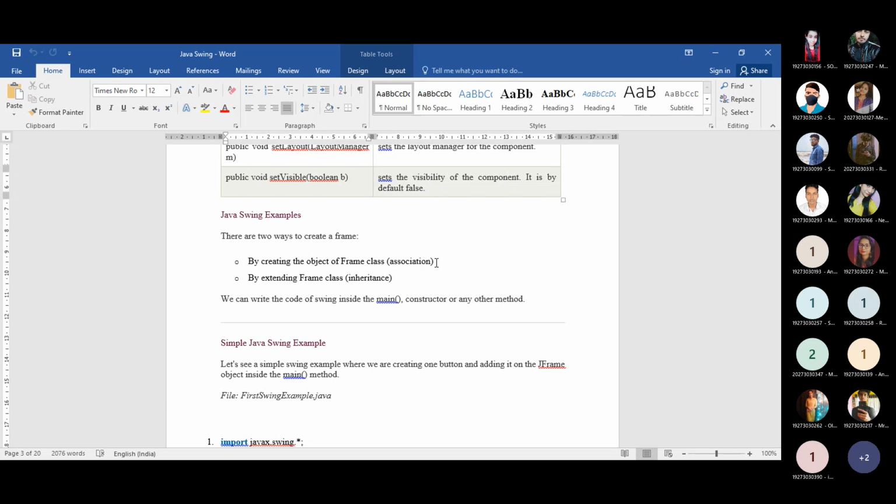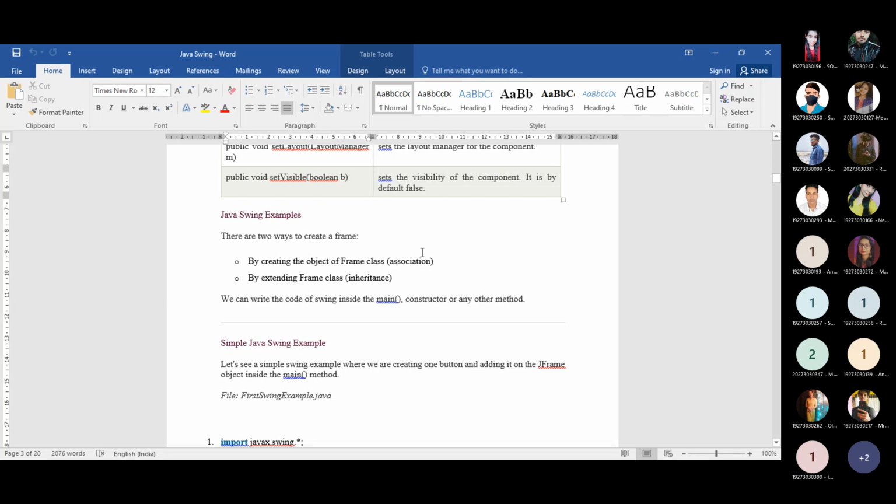Maybe there is some action that these two classes have in common, but that doesn't mean that the second class is reusing the code of the first class. That is known as association. In a single line, whenever you relate two classes in any object-oriented programming, we go for the concept of association.